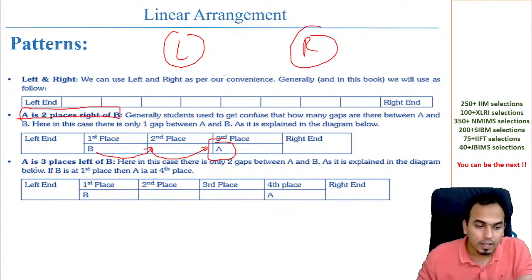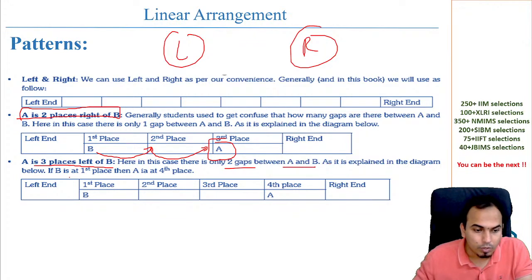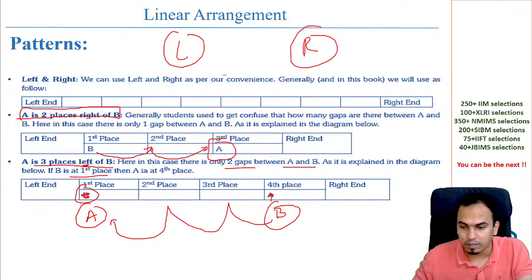A is three places left of B. यहाँ पे आप देखो, A is three places left of B. So यहाँ पे आपको कैसे बनाना है? Here in this case there are only two gaps between A and B. It is explained in the diagram below. If A is at place number 1, they have used the term left. तो यहाँ पे तो इन्होंने शायद गलत किया हुआ है. So ideally, B should be here and A should be here because A is three places left. So you have one place, two places, and three places. So A should be here and B should be here.